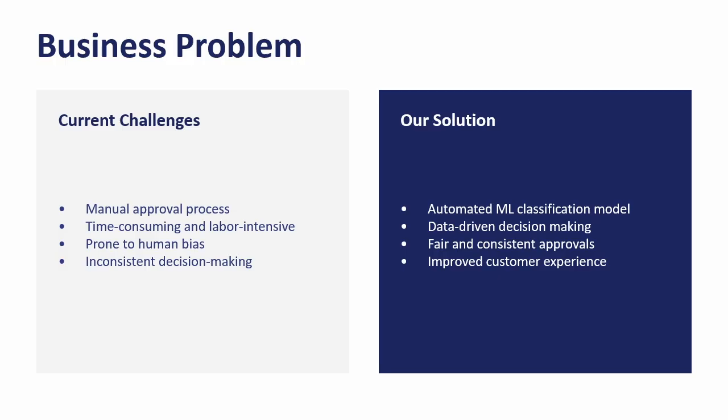First, let me introduce the business context. ABC Bank currently relies on a completely manual credit card approval process. This creates several challenges. The process is very time-consuming and requires significant human resources. Manual review is also prone to human bias and inconsistent decisions, meaning the same application might receive different outcomes from different reviewers. And finally, the inefficiency negatively impacts customer experience.